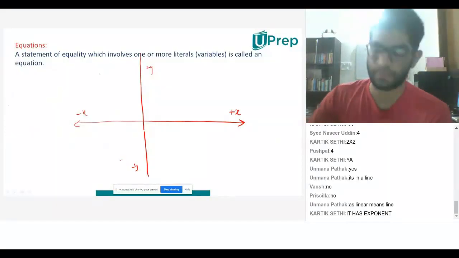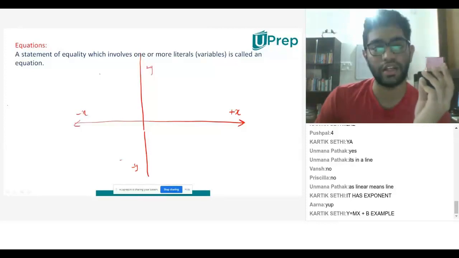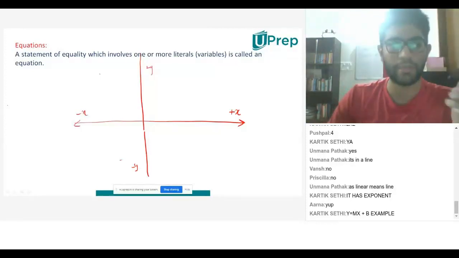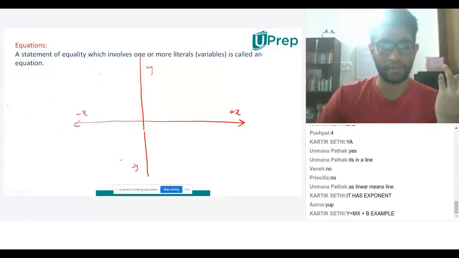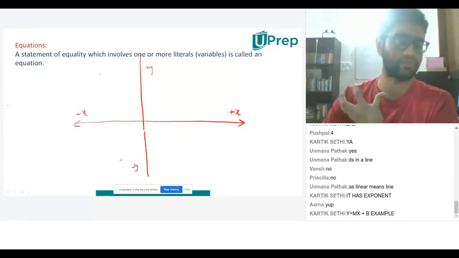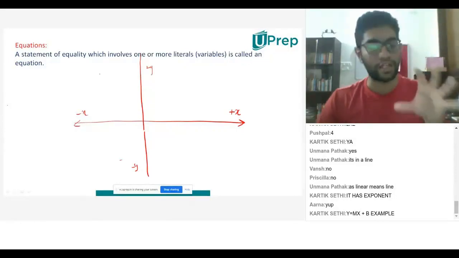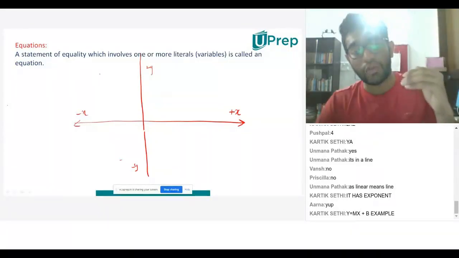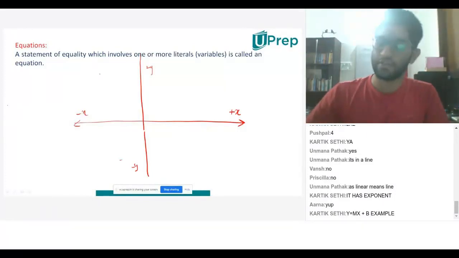Like we have this on the graph. Now, you guys might be wondering, I'm teaching you linear equations, where did I get a graph from? There might be some reason behind it. As to why I drew this, I do not want to explain to you guys. I want you to understand. I want you to think where the linear equation came from. Let's make it very simple for you.